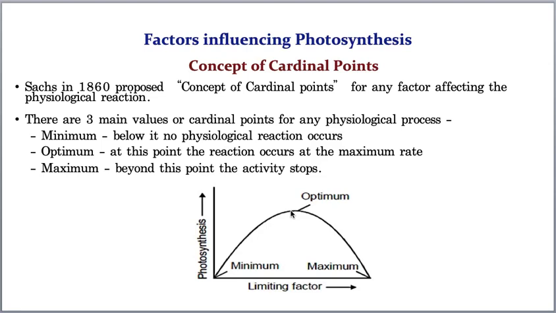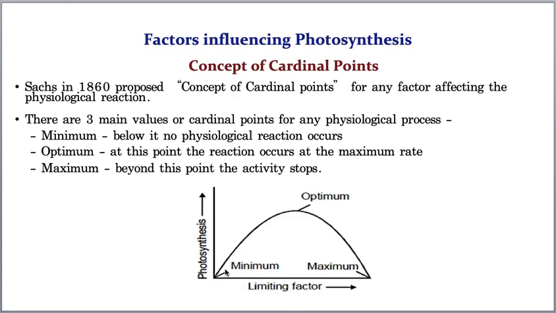So only in the medium quantity of the limiting factor will the rate of that physiological activity increase or be enhanced. Now, as it is, apply it to our concept. What is our chapter? Photosynthesis. So this is the photosynthesis activity, that means the rate of photosynthesis, and this is a limiting factor. Let's say the limiting factor is light.